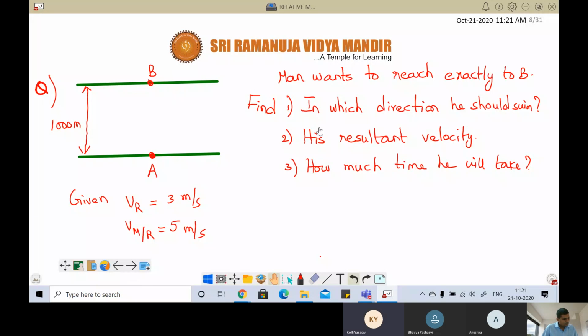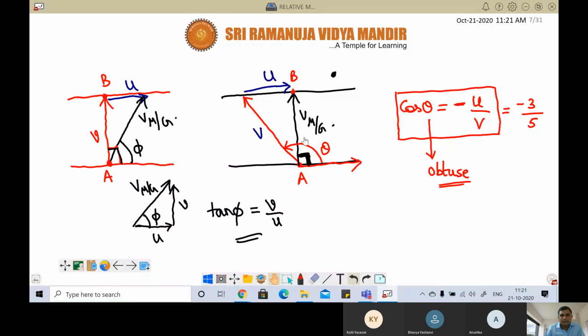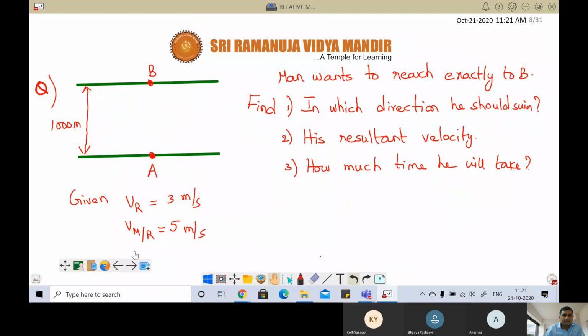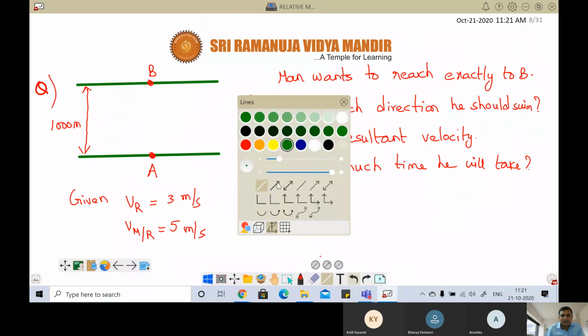Sir, I'm not sure, I'm just telling what I got. The theta angle I got is 127. Correct. And the time taken is 250 seconds. Correct. Good. So this is a simple problem where if you can draw the diagram, then you'll get the answer easily. Because they gave 3 and 5, we know that when you want to reach the exact opposite point, you have to put your effort left side. So now I'll draw the arrow.